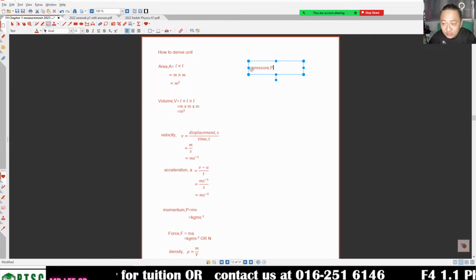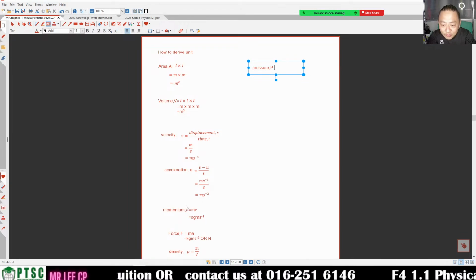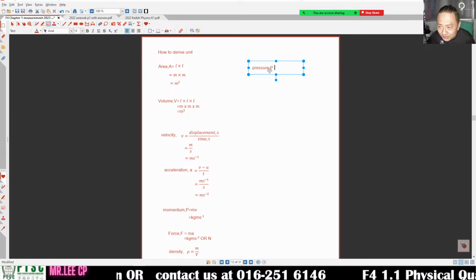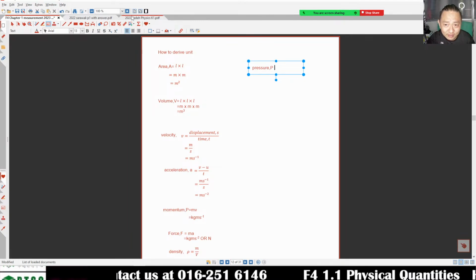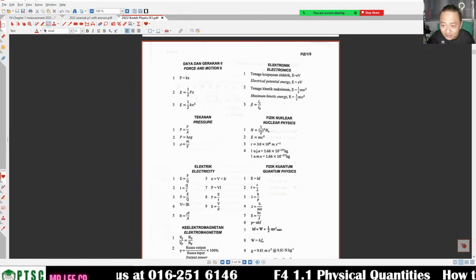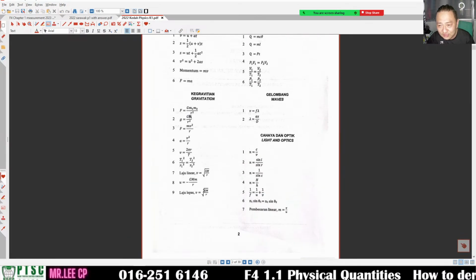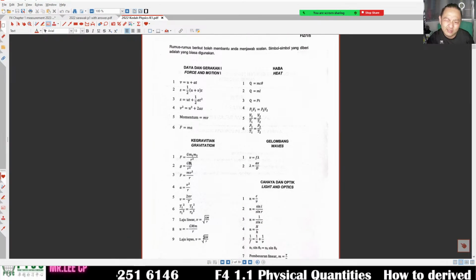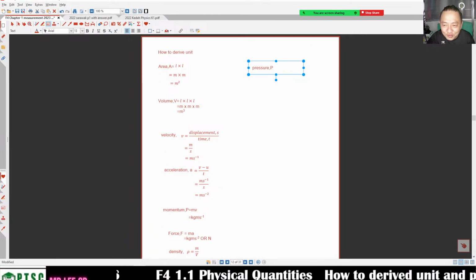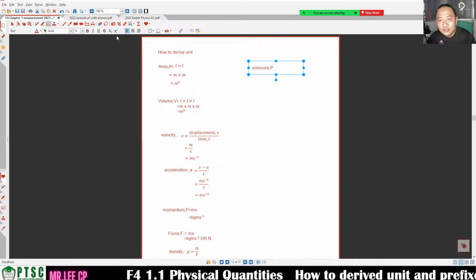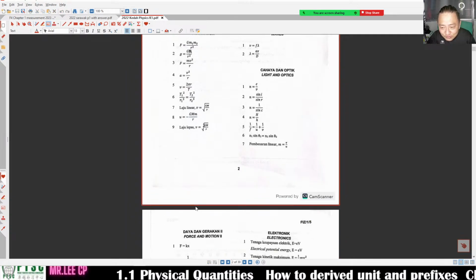Pressure, we normally use the big P. Momentum and pressure both use P. That's why sometimes they don't use the symbol, they just write momentum. If they write P, then you know P is pressure.